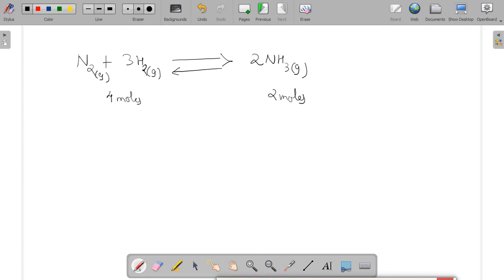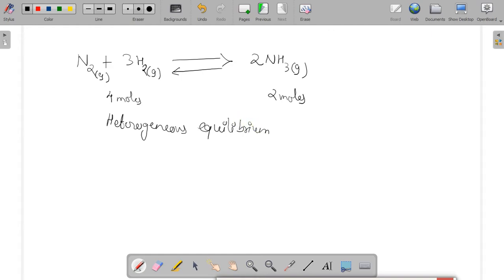Okay, so here we can see that the proportion for the combination of reactants and for the formation of the product is different. Here also the chemical equilibrium has been achieved, and this kind of equilibrium is termed heterogeneous chemical equilibrium, because the amount of reactant used is not equal to the amount of product formed. Such a condition is termed heterogeneous equilibrium.